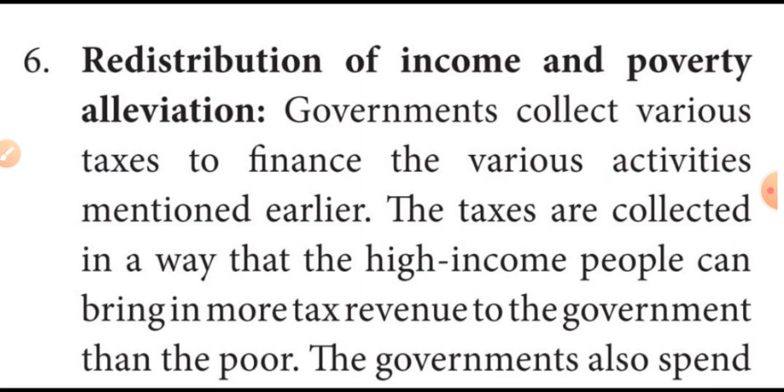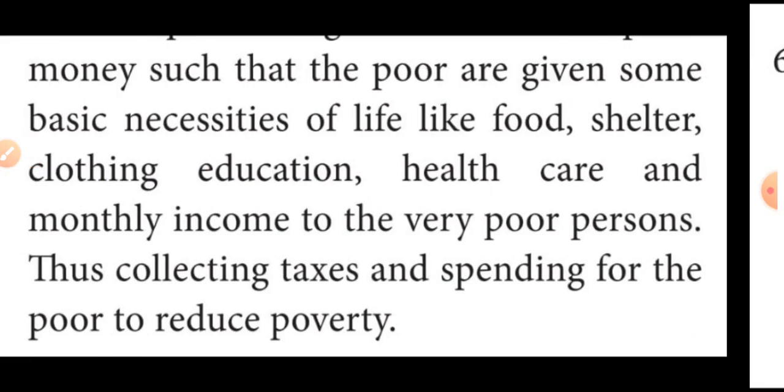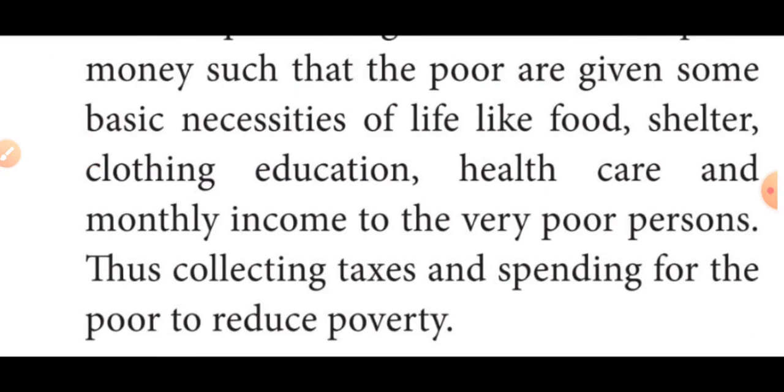And also the government spends money so that the poor are given some basic necessities: food, shelter, clothing, education, health care, monthly income. These are given to very poor persons. Thus, collecting taxes and spending for the poor reduces poverty.